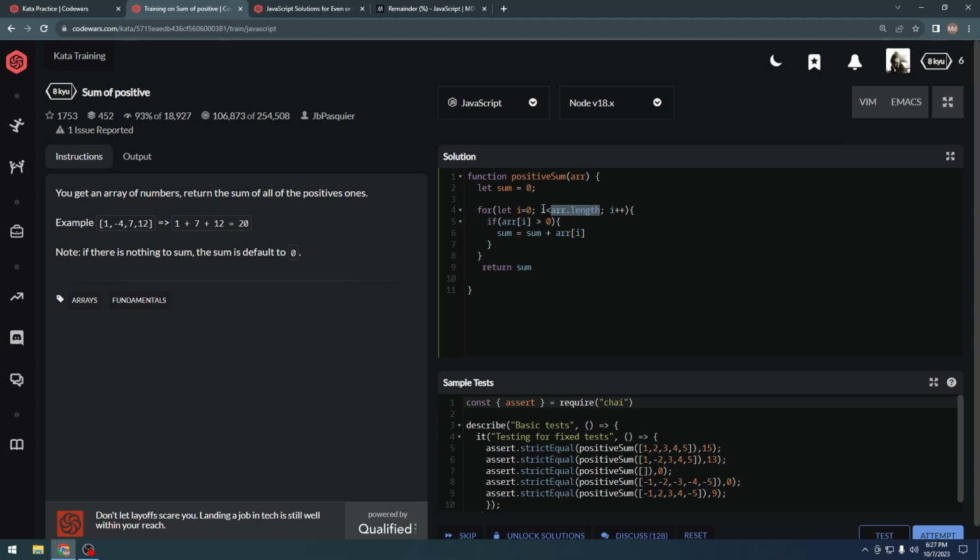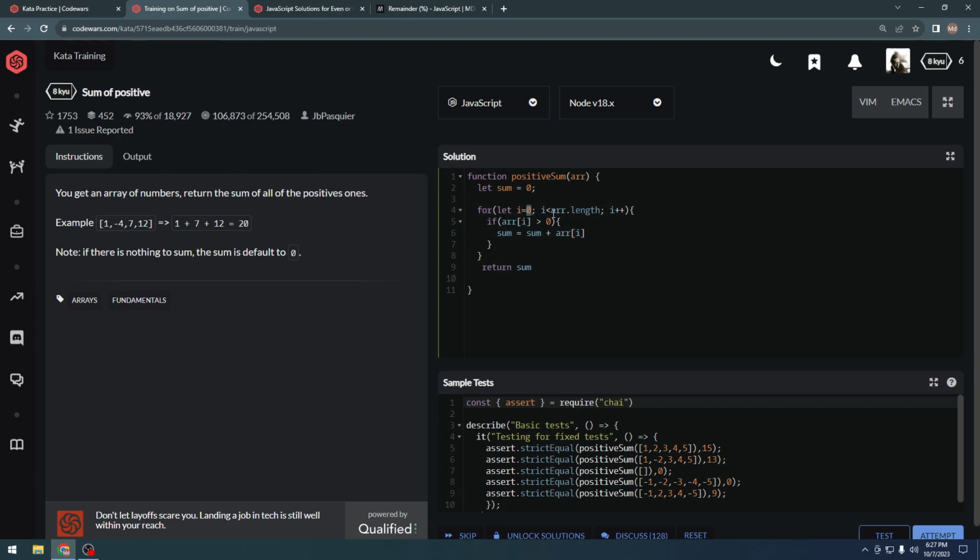So i as in 1 is less than 4, so this condition is true, and this loop will run once again and check if the index 1 element is greater than 0, a positive number. It is not, so it would not enter this if block and run this code; it would just go to the next step.